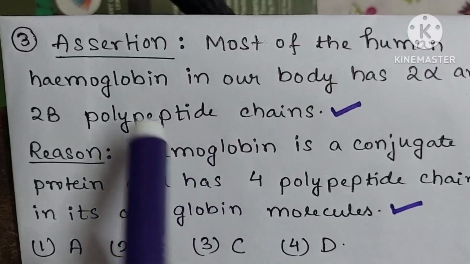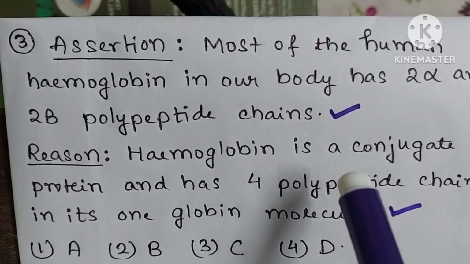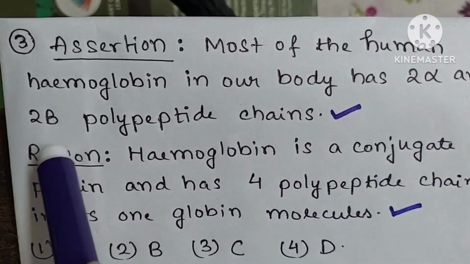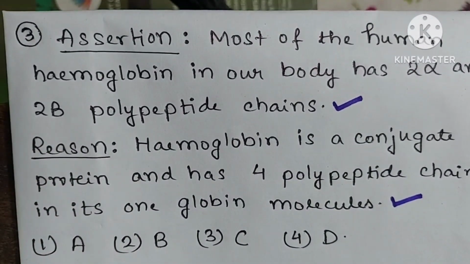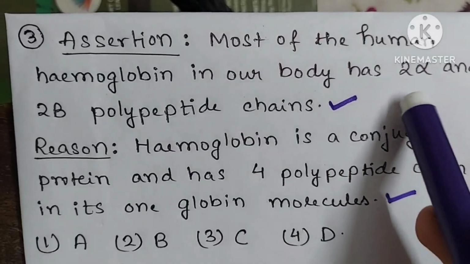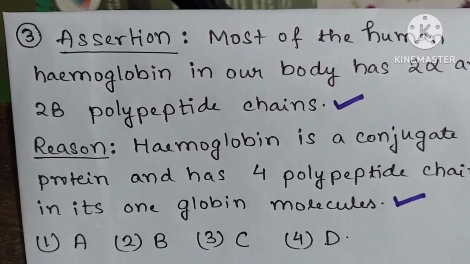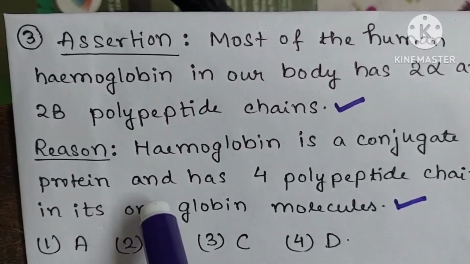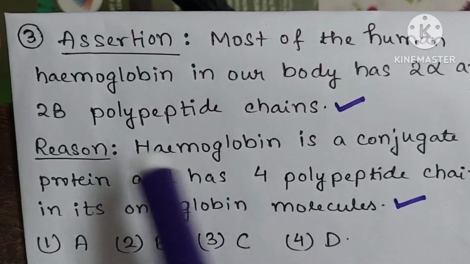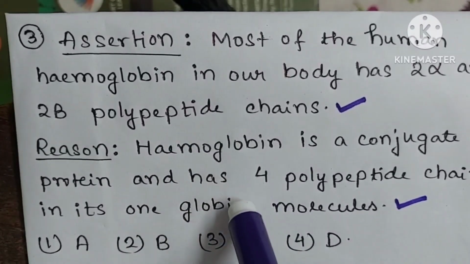See here, in the assertion part, they are saying that in human hemoglobin, there are 2 alpha chains and 2 beta chains. That is, in total there are 4 polypeptide chains. In the reason part, they are saying that hemoglobin has 4 polypeptide chains. So if we see the statements in assertion and reason, we will see that both the statements are saying the same thing.